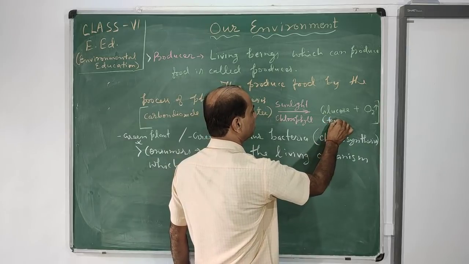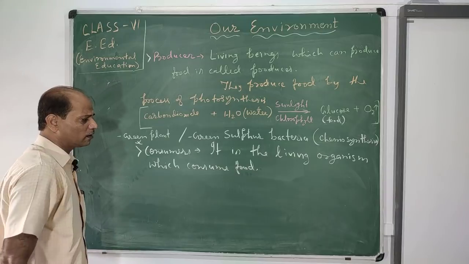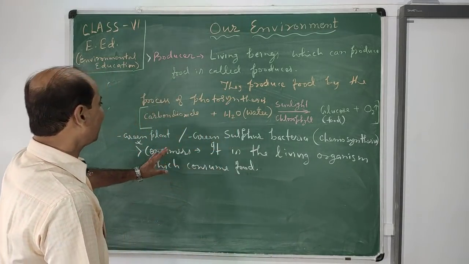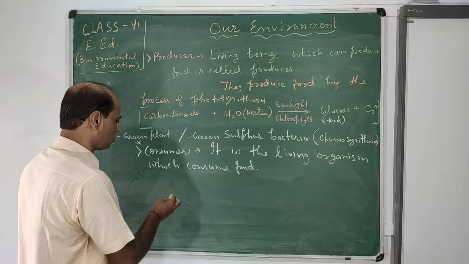Glucose is the food for us. The food consumed by consumers may be of different types. Those who directly eat the plants are consumer one, that is the herbivores.